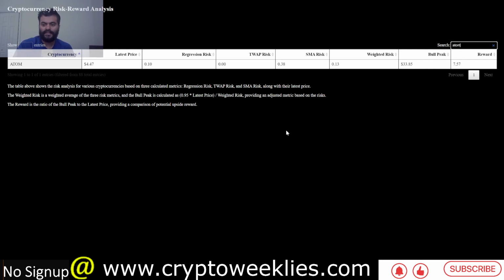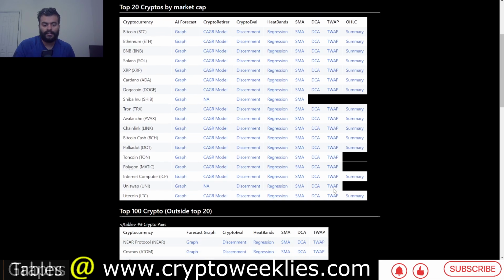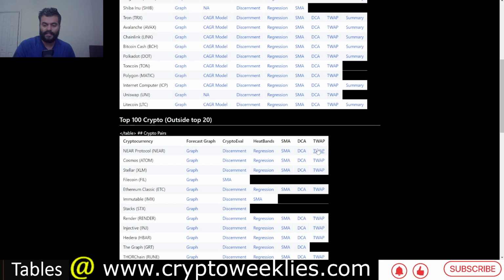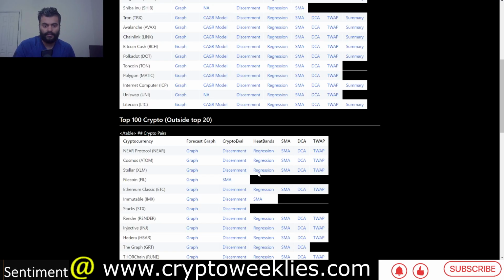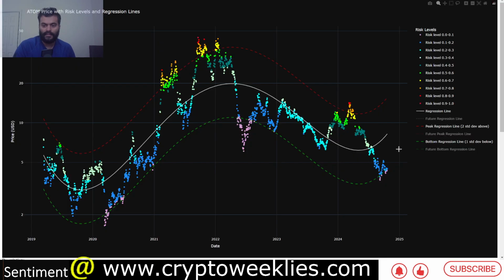So to summarize everything for Atom, the latest estimated risk reward is at about 7.5x. The time weighted average price is signaling a buy signal, and the DCA model has presented us with a decent buy zone.